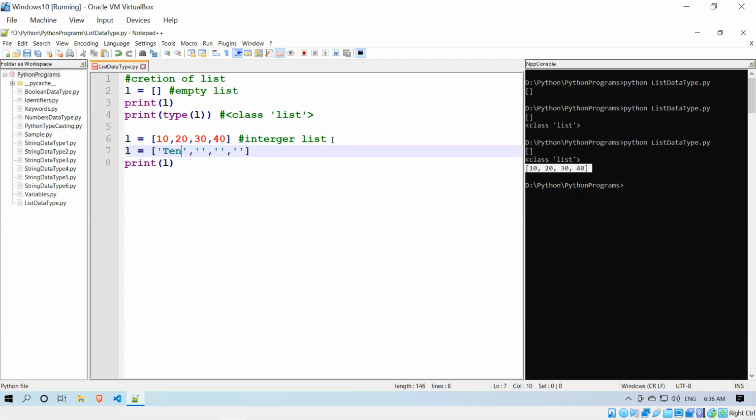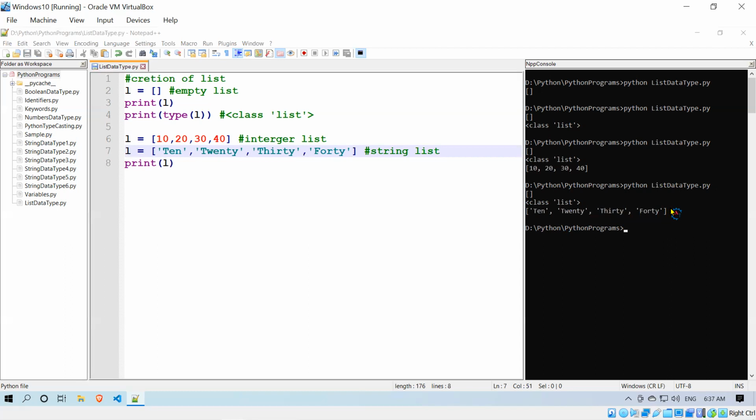So I can say 10, 20, 30, 40. This is what? This is a string list. When I try to execute, you see that it is printing as it is.